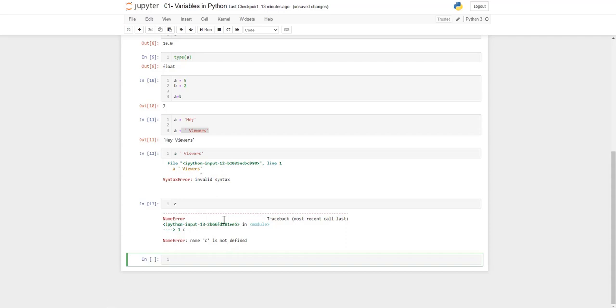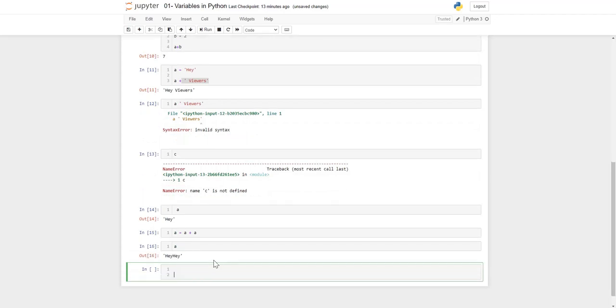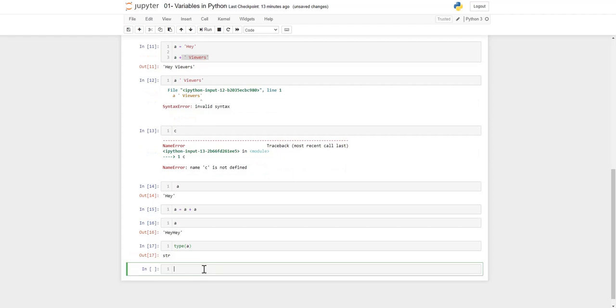Okay. And the second thing, can we assign a variable to itself? Suppose above we assigned a value to a. Can we assign a is equal to a plus a? Let's see what it will do. Hey, it's a concatenation, you can see here directly. So yes, we can assign a variable to itself also. Let's see the class of a also. It's a string, you can see it's a string type.